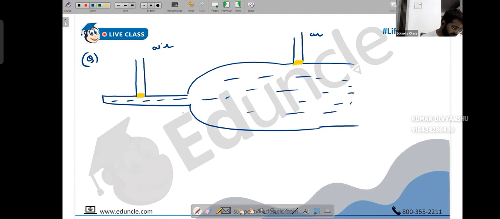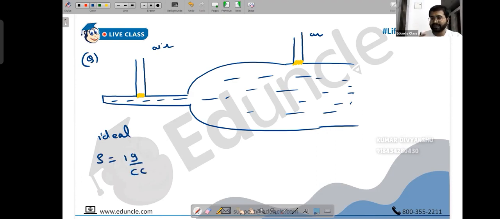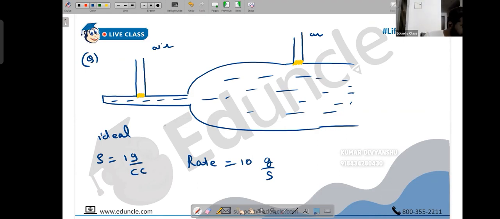They have given us that it is an ideal liquid. It has density 1 gram per cc. I'm purposely taking all the units in cc because you had requested me, sir, I'm confusing the unit conversion, so let's do the unit conversion too. And they have given us that it's flowing at a rate of 10 grams per second. What is the meaning of rate here? First of all, can you tell me? It means that in 1 second, 10 grams is going. Right. So how do you understand this?